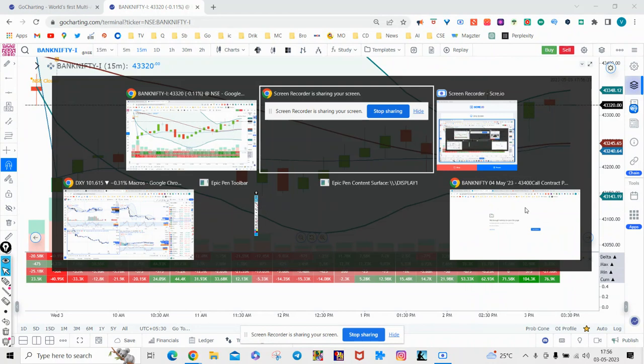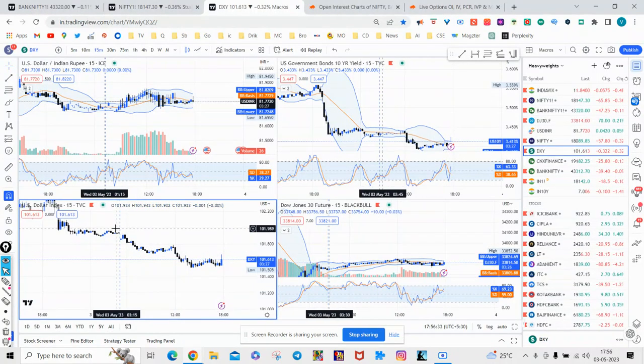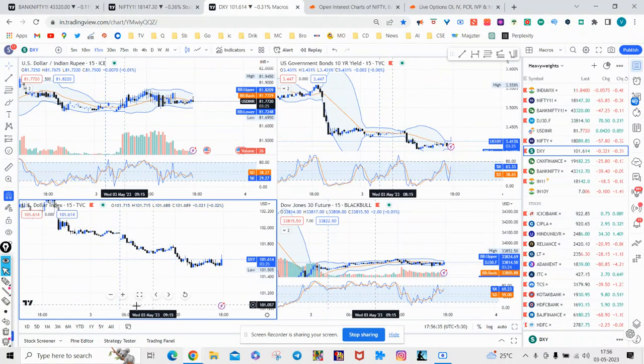So let's get started. First, coming to the macros, as we can see, dollar index continued its downtrend. It is still in the downtrend, and today, as we know, we have a major event. The market is awaiting the Fed's interest rate decision tonight. So a big event for the global markets. And dollar index continued its downtrend as usual. So let us see how the market reacts post the Fed event. It all depends on the Fed's rate decision and the commentary.